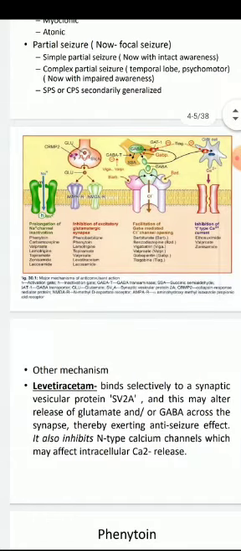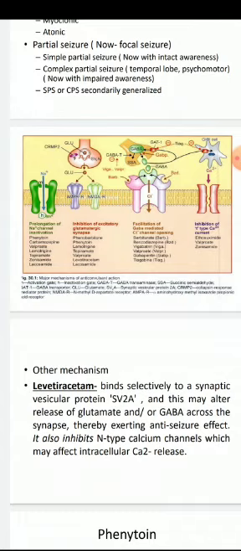Okay. GABA molecule is inhibitory neurotransmitter. If you increase the activity of GABA molecule, seizure will be inhibited, because GABA is the inhibitory neurotransmitter. So facilitation of GABA mediated chloride channel opening is another mechanism of anti-epileptic drug. Calcium is important for the neuronal activity. So if you inhibit the calcium entry inside the neuron, you can get the anti-seizure activity.